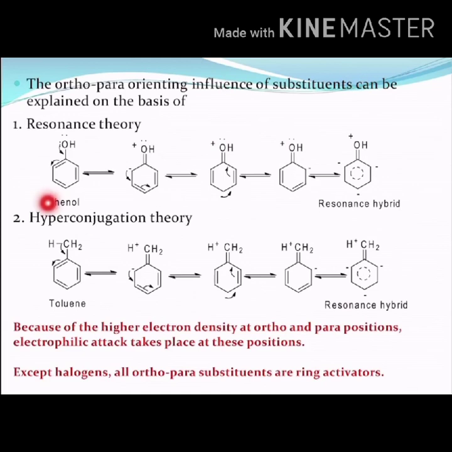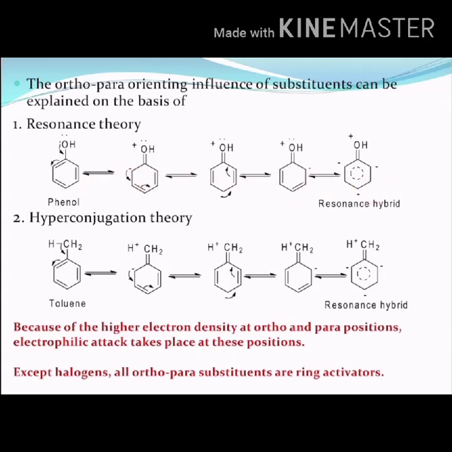If we understand the resonance forms of phenol, the resonance hybrid will create a negative effect only in these two ortho positions and in this para position. So that is why the electrophile will attack only these positions. There are two non-bonding electron pairs on the oxygen atom attached to the ring. One of these is distributed into the ring by interaction with the pi electron system, as shown in these resonance forms.